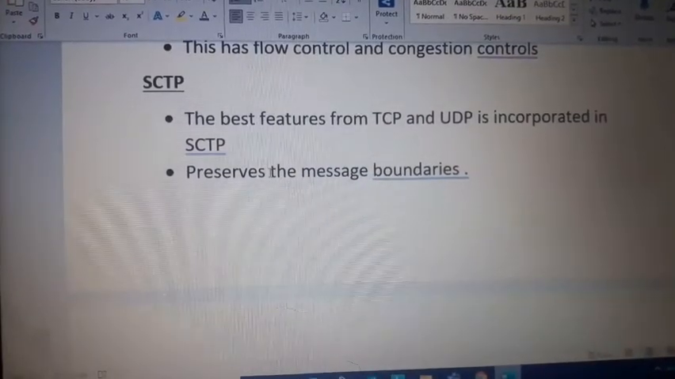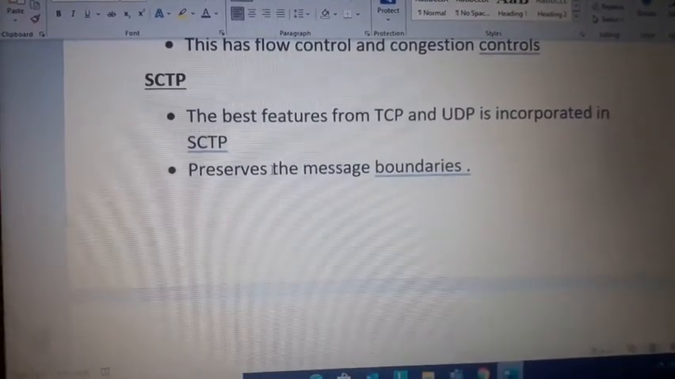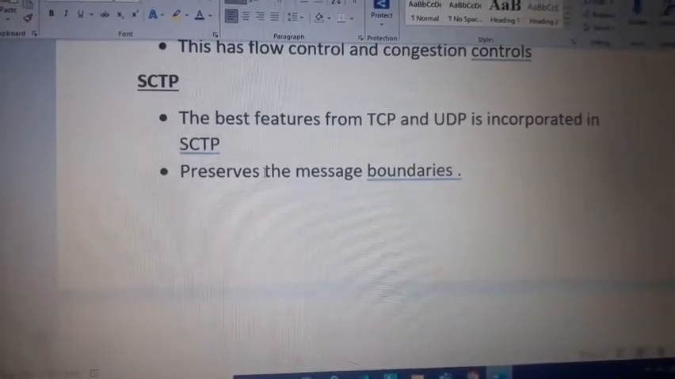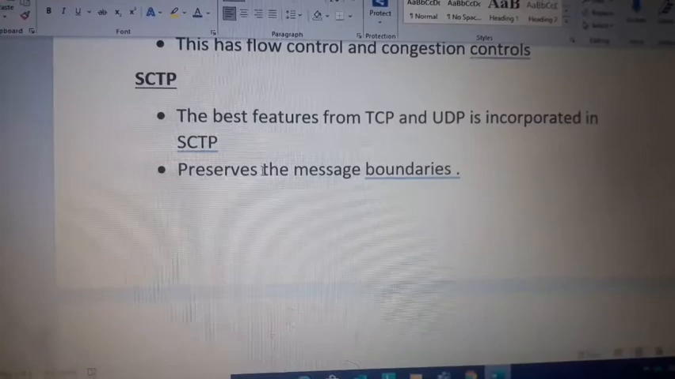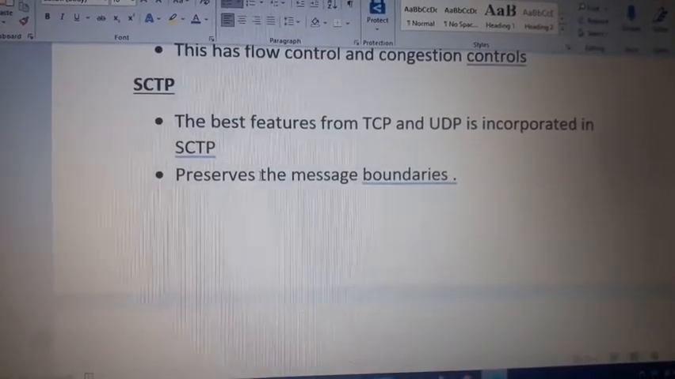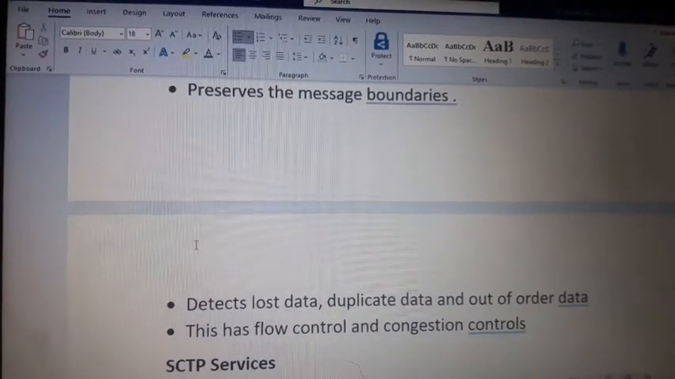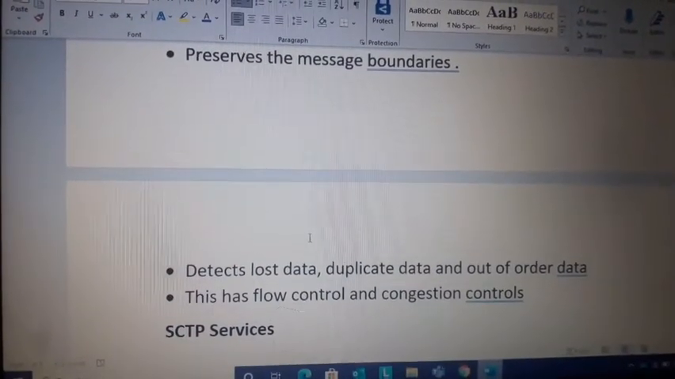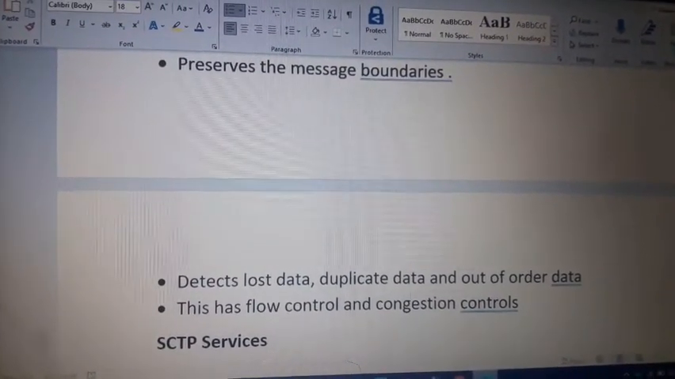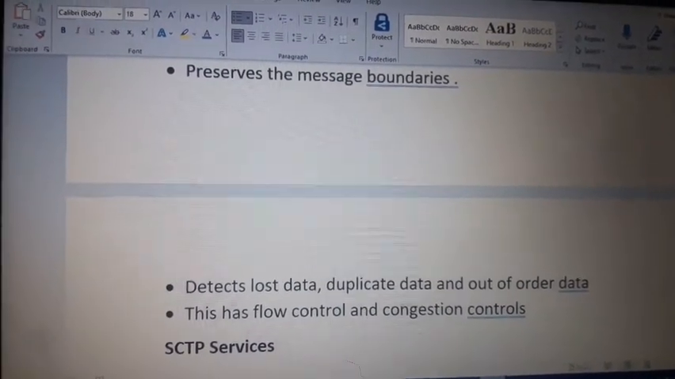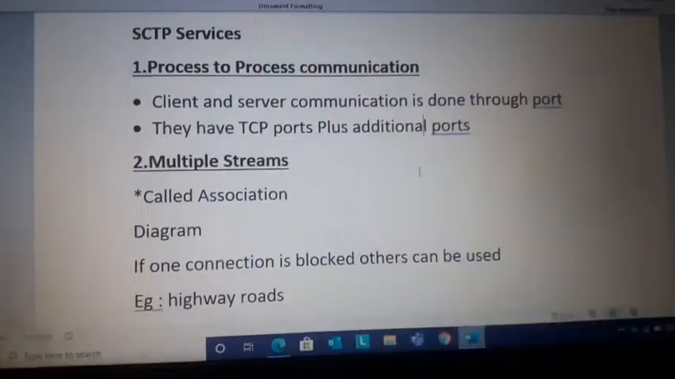Now let us see about SCTP. As I said before, the best functions from TCP and UDP are incorporated in SCTP. It preserves the message boundaries, detects lost data, duplicate data and out of order data. This has flow control and congestion control.